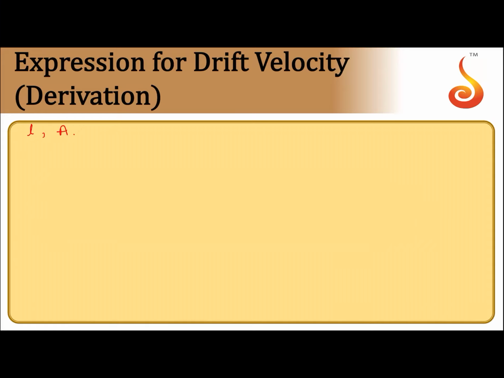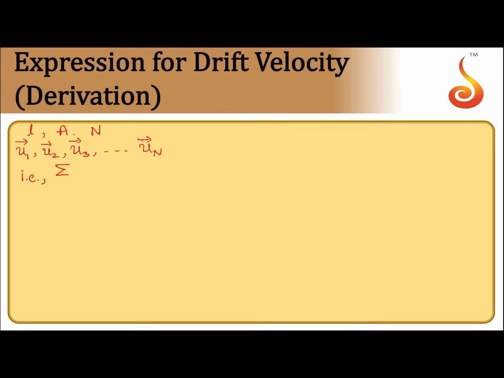Let us say there are n free electrons in the conductor and their thermal velocities, let us say u1, u2, u3 up to un respectively. In the absence of external electric field, we know that the directions of these velocities are random. So, their average velocity will become 0. That means they do not carry current in any direction.